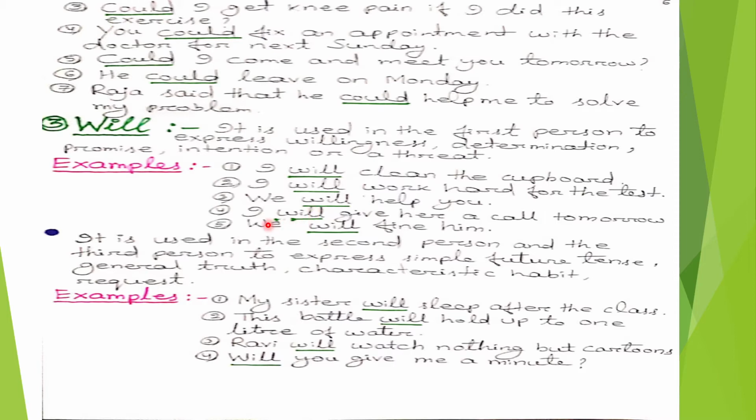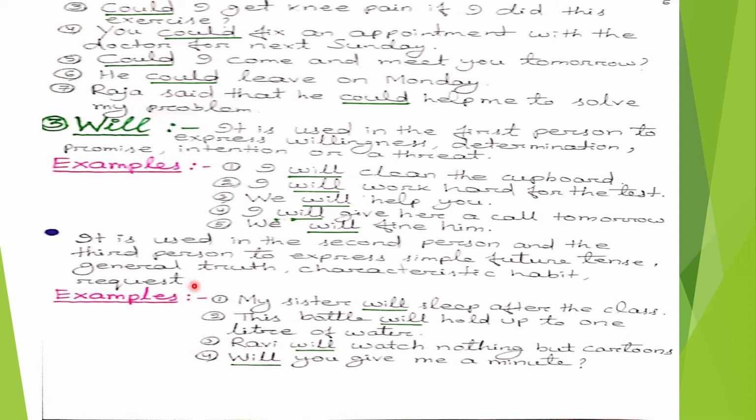Fifth number, we will find him. In this sentence, the modal auxiliary verb will expresses a threat. It is used in the second person and the third person to express simple future tense, general truth, characteristics, habit, and request also.